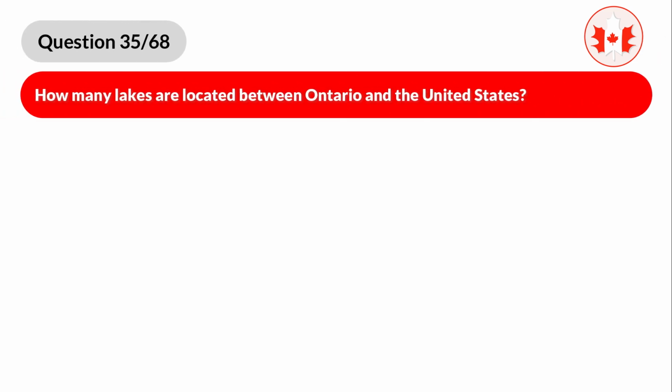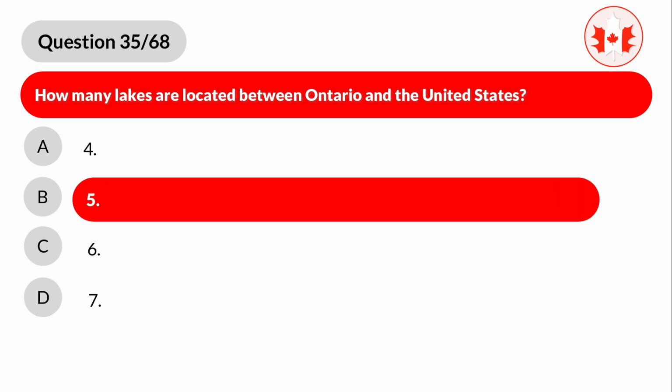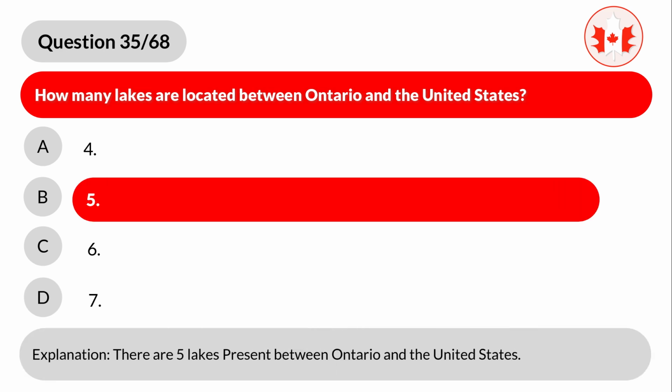Question 35. How many lakes are located between Ontario and the United States? A. 4. B. 5. C. 6. D. 7. Correct answer is B. 5. Explanation. There are 5 lakes present between Ontario and the United States.